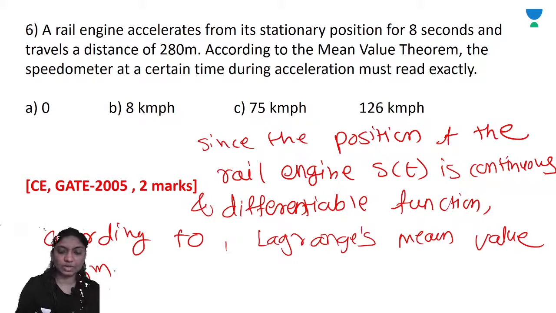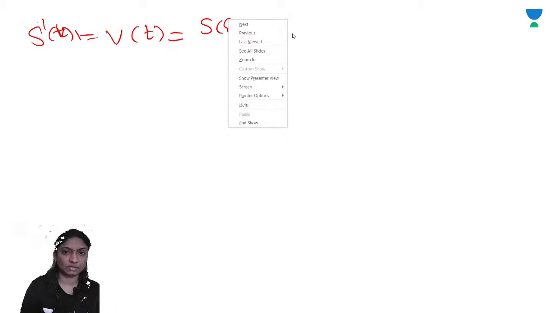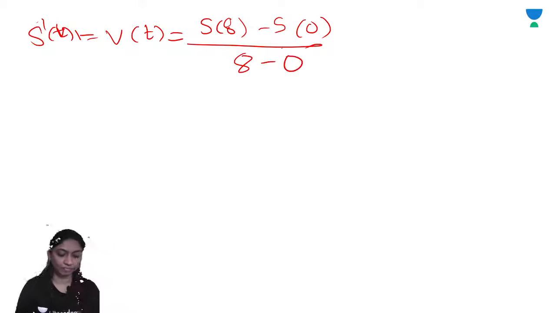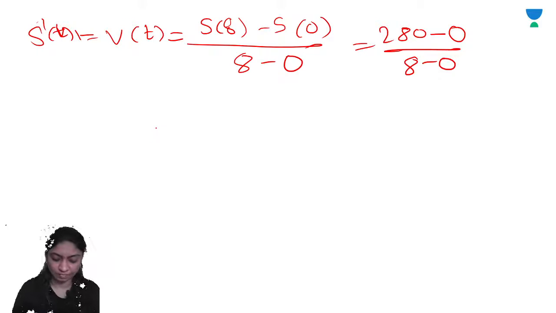So here s dash of t, it means v of t. So v of t is equal to s of b, it means s of 8, s of 8 minus s of 0 upon 8 minus 0. So s at 8, it is 280. Initially it is 0. So 8 minus 0. So 280 by 8 meter per second. Right?